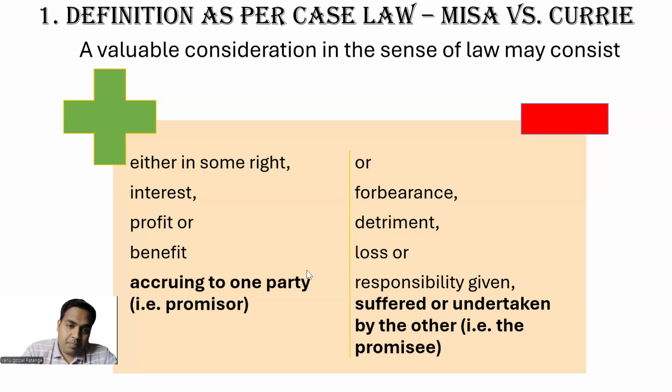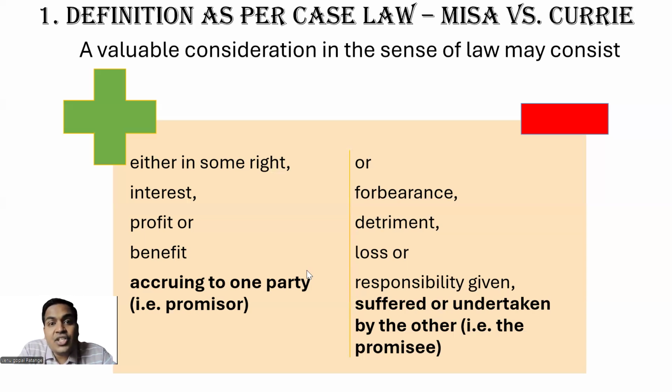Let us say benefit or forbearance. So in the previous example, we discussed that based on instructions of Mr. A, B doesn't want to establish his shop in nearby premises. So what he's doing is forbearance. He's forgoing the opportunity of opening a shop in his own hometown. He is losing that opportunity. The other person is benefited because the first person is not opening the shop.